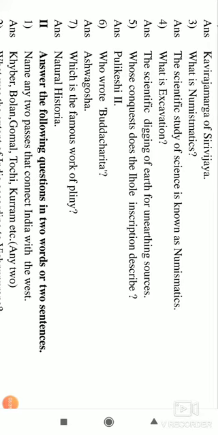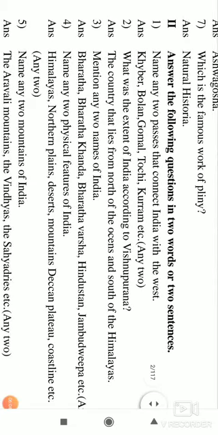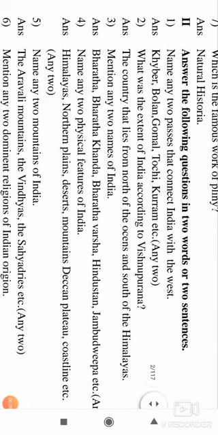It is one of the biographies in India. Next is a famous work of Pliny. Pliny is a traveler from the Roman Empire who writes about India. His book is Natural History. So Natural Historia is a book written by Pliny. So there are 7 1 mark questions.